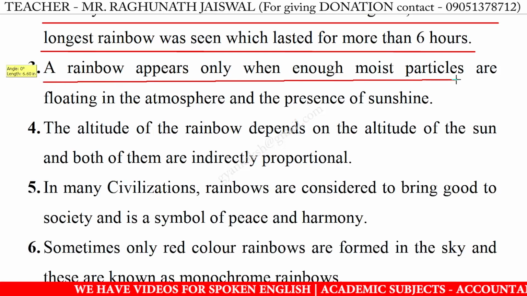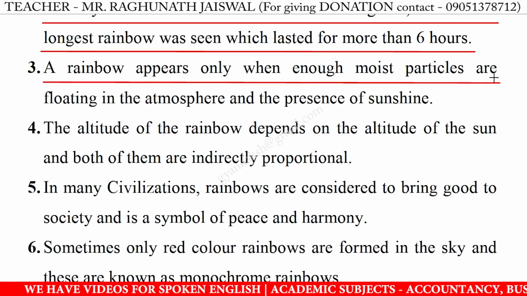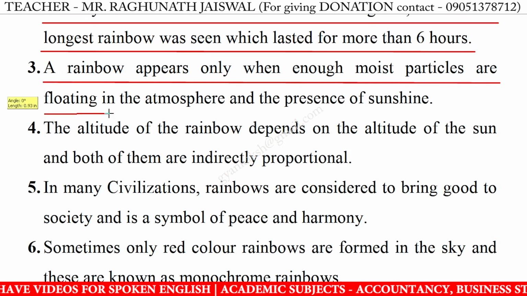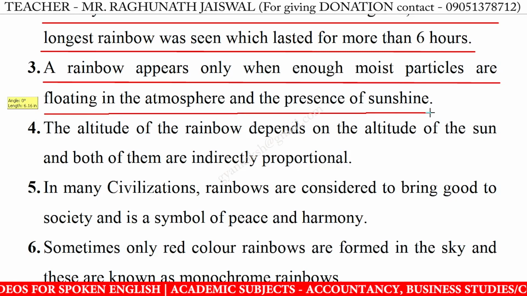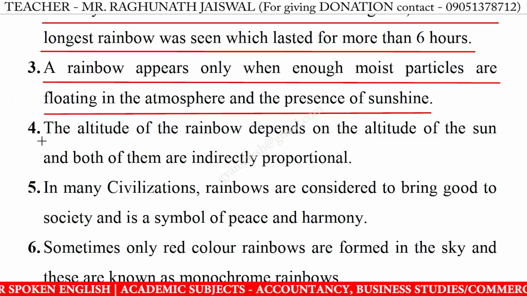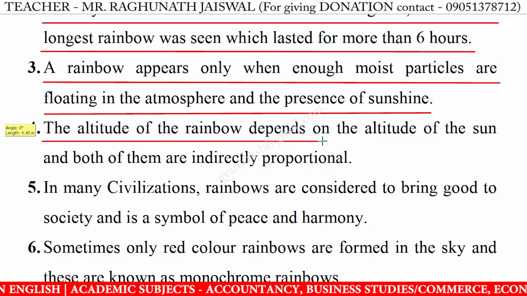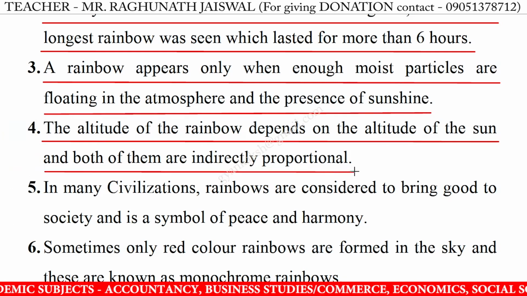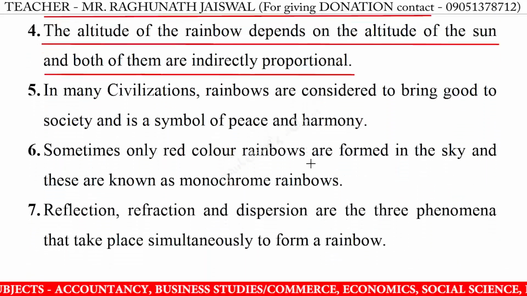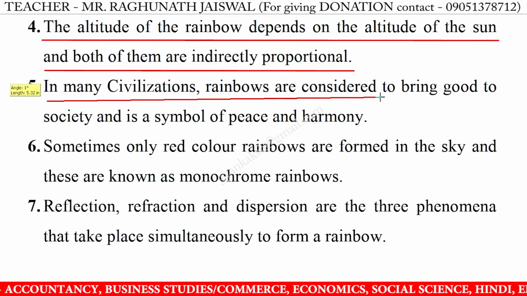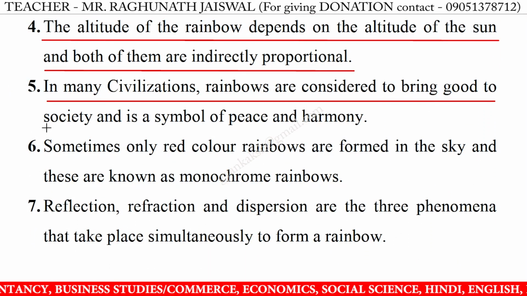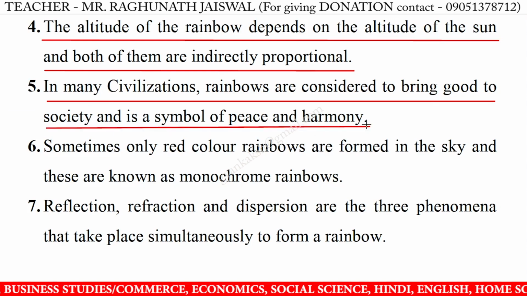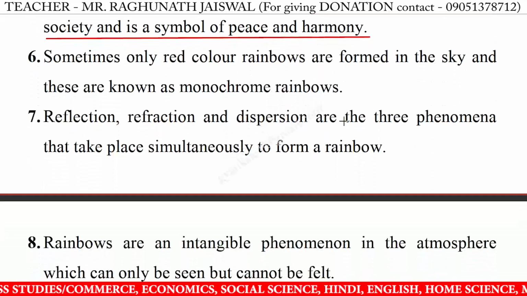3. A rainbow appears only when enough moist particles are floating in the atmosphere and there is sunshine. 4. The altitude of a rainbow depends on the altitude of the sun, and both of them are indirectly proportional. 5. In many civilizations, rainbows are considered to bring good to society and are a symbol of peace and harmony.